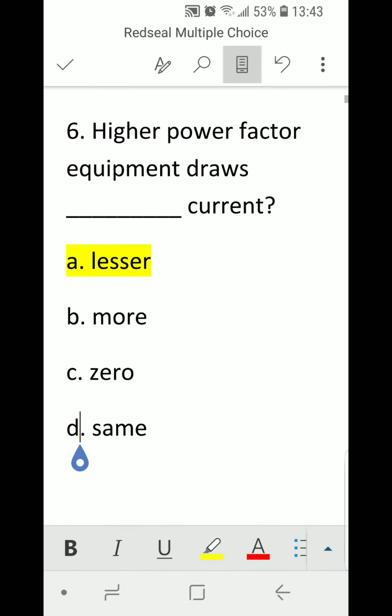Yes, and the correct answer for number 6 is A. Lesser. Higher power factor equipment draws lesser current. Letter A.